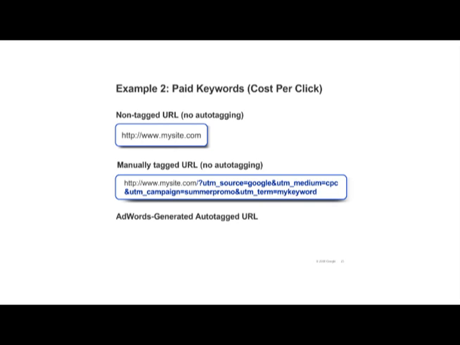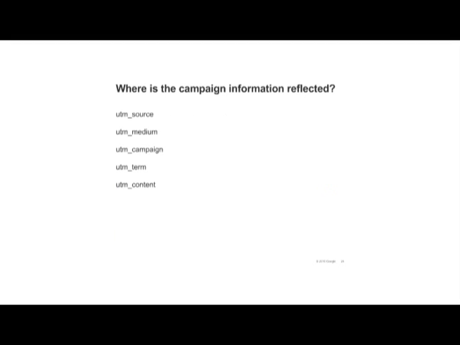You must specify CPC as your medium and Google as your source in order to see this traffic in your AdWords reports. You should also specify CPC as your medium when tagging paid search campaigns from other search engines. The third example shows what an AdWords auto-tagged URL might look like once AdWords has appended the GCLID variable to the end of the URL. This traffic will show up in your AdWords reports, and you'll see complete AdWords information.